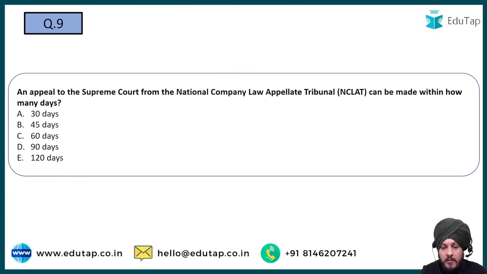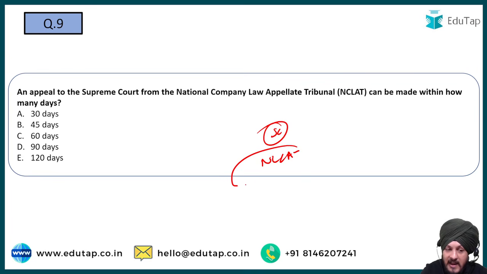An appeal to the Supreme Court from the NCLAT can be made within how many days? Option A, 30 days. Option B, 45 days. Option C, 60 days. Option D, 90 days, or option E, 120 days. So the correct answer to this question is 60 days. This is the time limit within which the appeal must be filed with the Supreme Court against the NCLAT order.